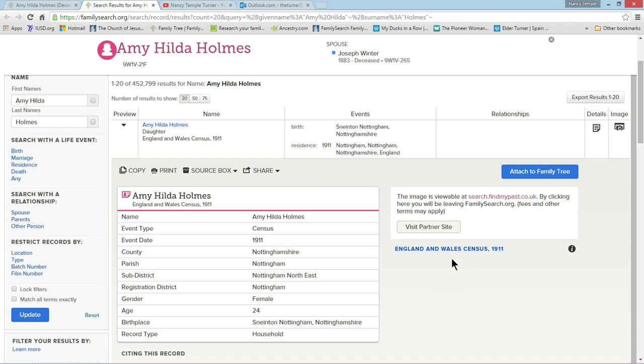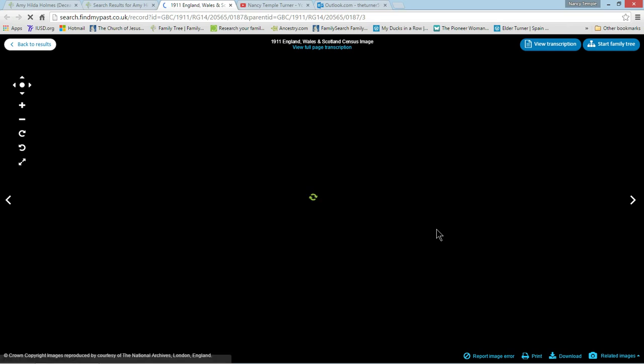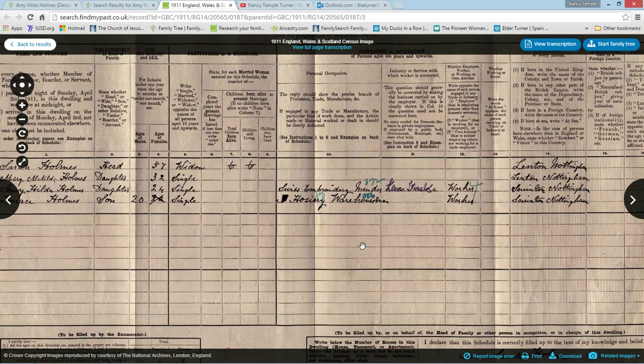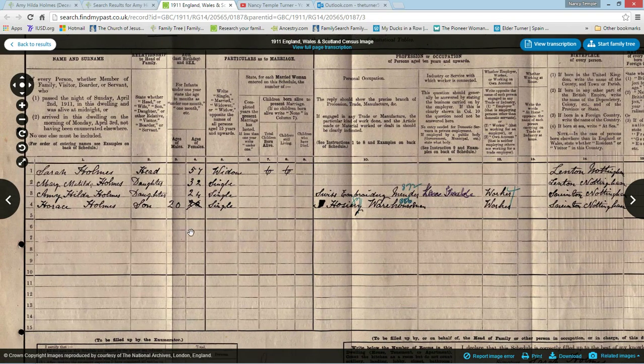I don't have an actual digital image of the source here in Family Tree, but I can visit a partner site and look at it, so I'm going to go ahead and do that. And I'm going to go ahead and click. And so here is the source. And it shows a Sarah Holmes as the head of household who is a widow. And it looks like she had 6 children. And 3 of those children are still living with her. Looks like there's a Mary Matilda Holmes, an Amy Hilda Holmes, and a Horace Holmes all here.